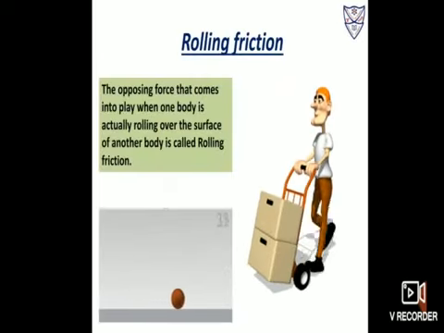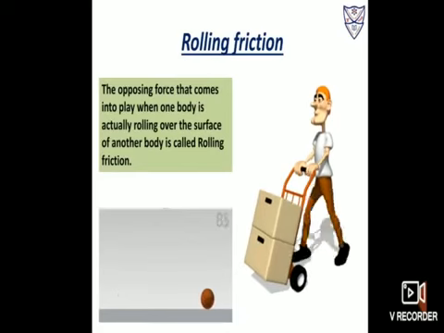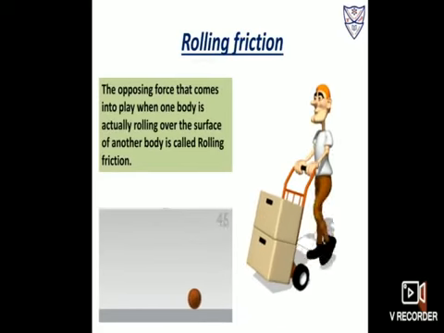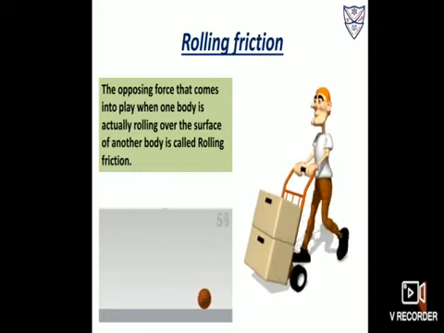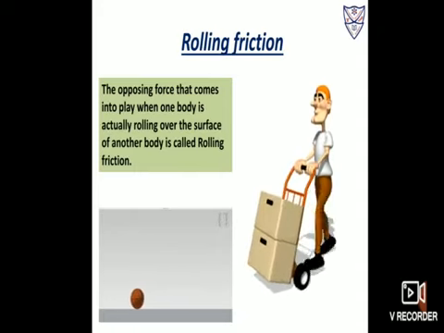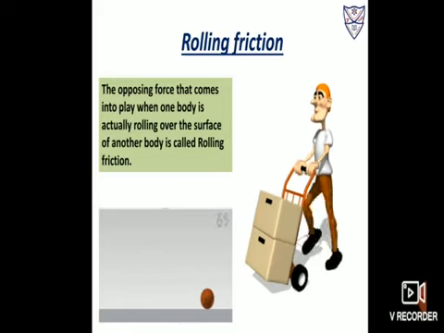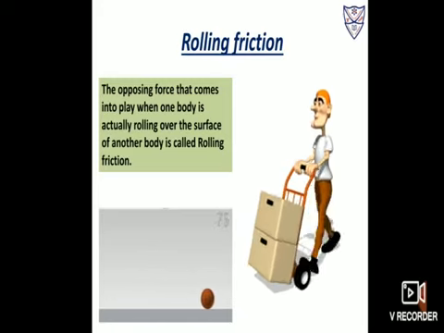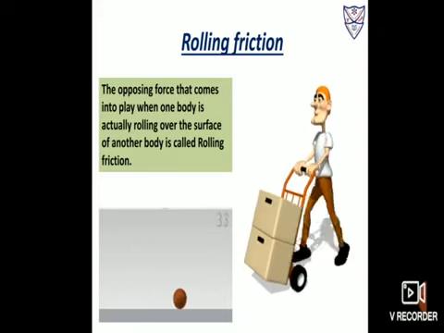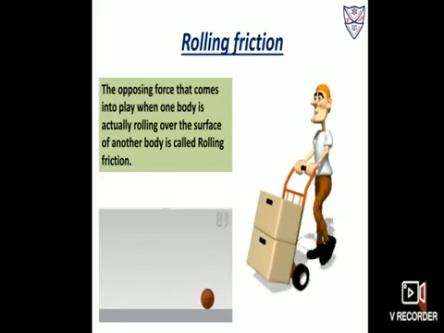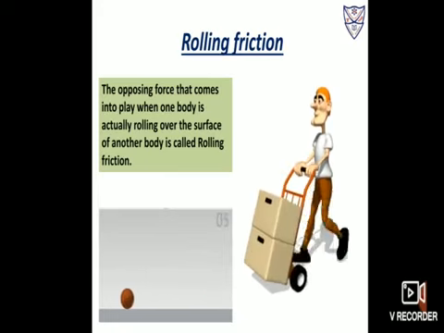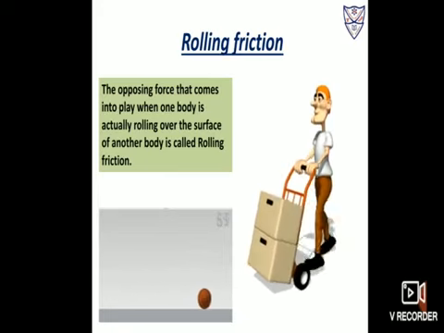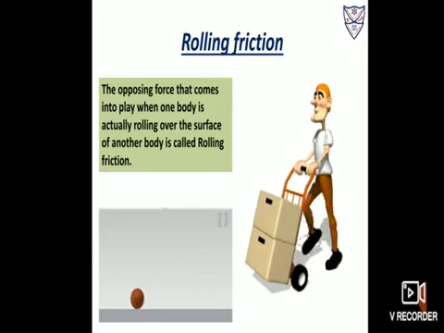Second is rolling friction. The opposing force that comes into play when one body is actually rolling over the surface of another body is called rolling friction. Now here you can see how the person is carrying heavy bags, or we can say a heavy box, with the help of a cart with wheels. So here the opposing force will be there, and it is said to be rolling friction.